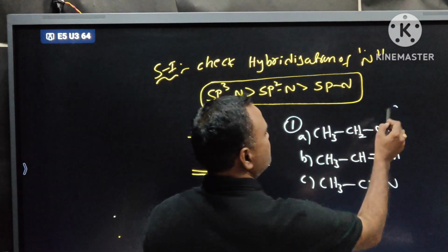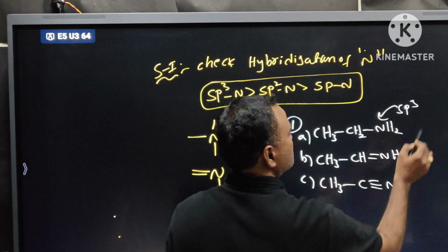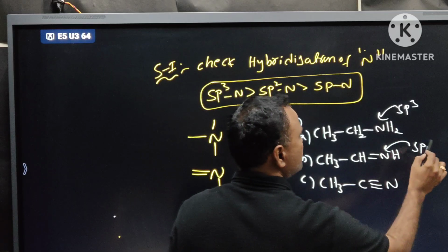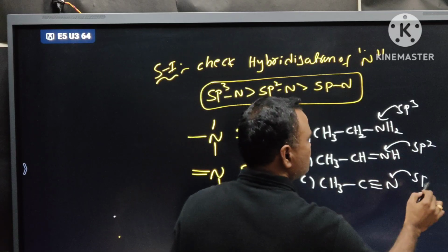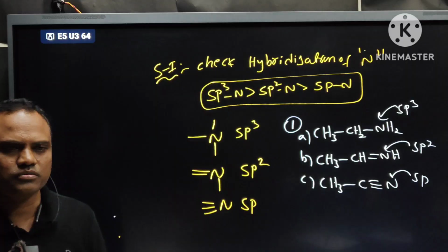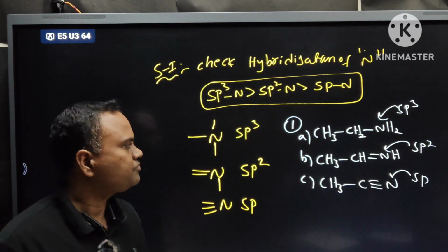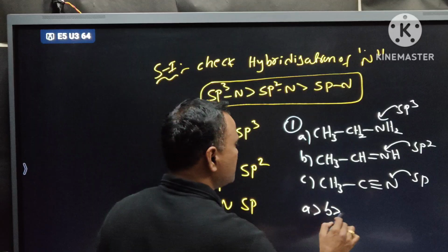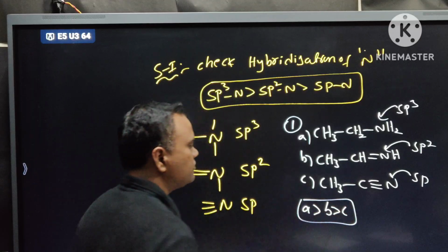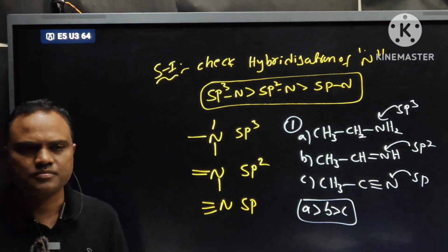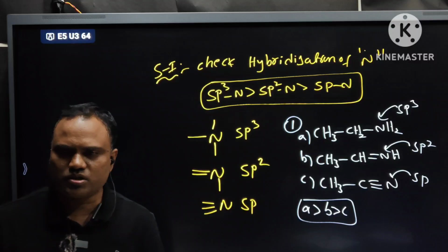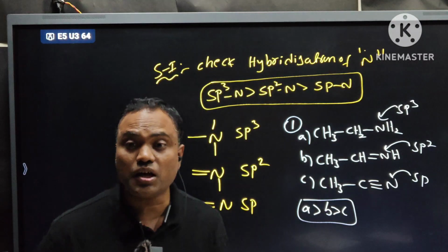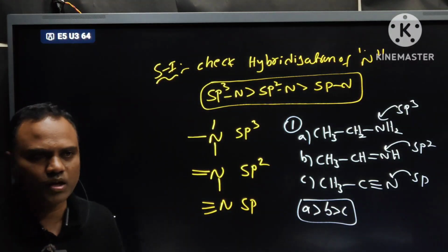You know, this is sp3 hybridized nitrogen, sp2 hybridized nitrogen, and sp hybridized nitrogen. So basicity order will be A greater than B greater than C. So after getting the question on the basic nature, first check hybridizations.